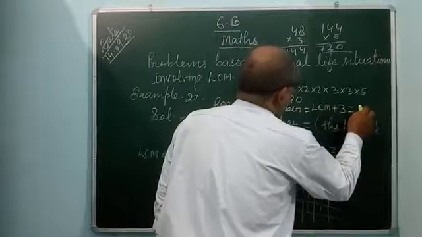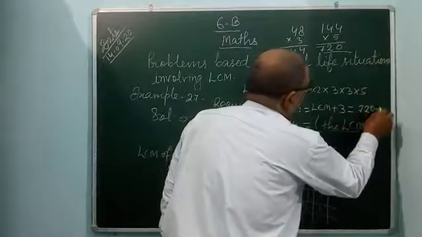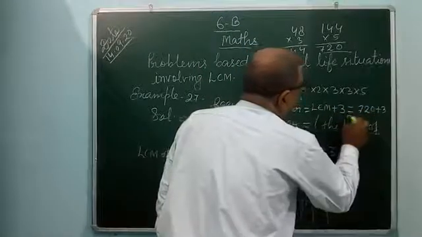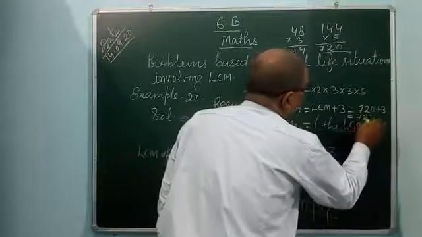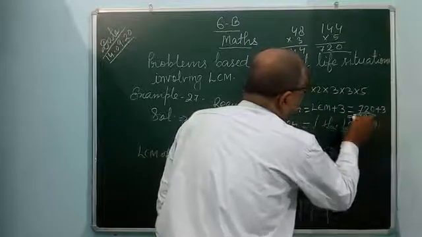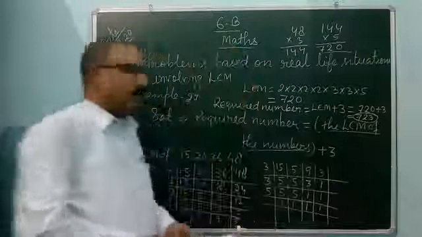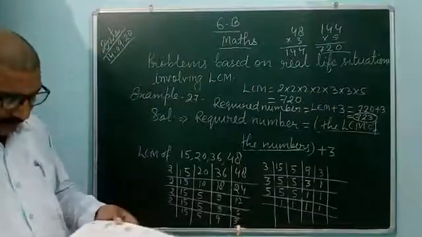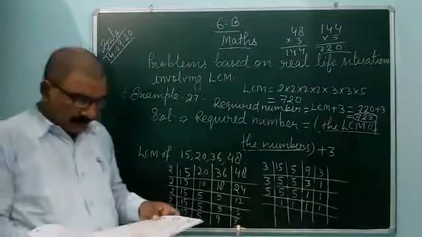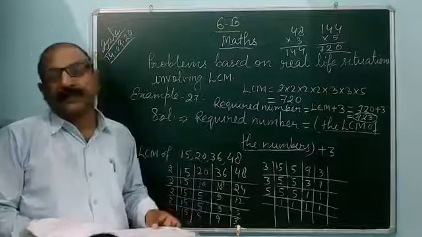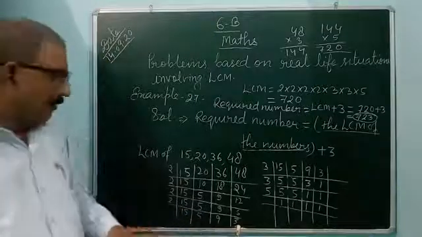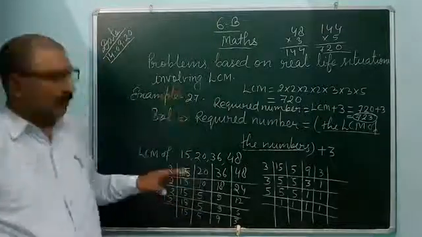LCM is 720 and plus 3, 723. So 723 is the answer, because the question asks that it leaves 3 as remainder in each case. In this way you can solve the question.